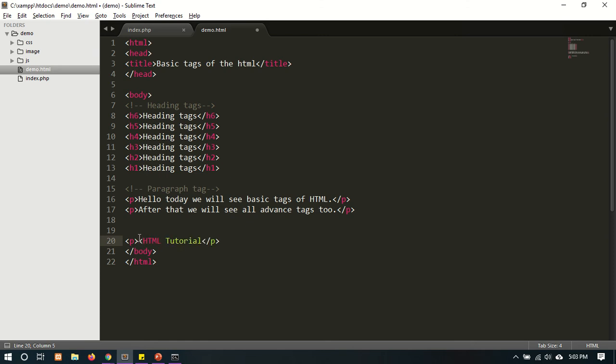The anchor tag is represented with A, and here we have to close the A. The anchor tag has some attributes. The first one is the reference. For giving the reference, we have to use href. हम href use करते हैं reference देने के लिए.